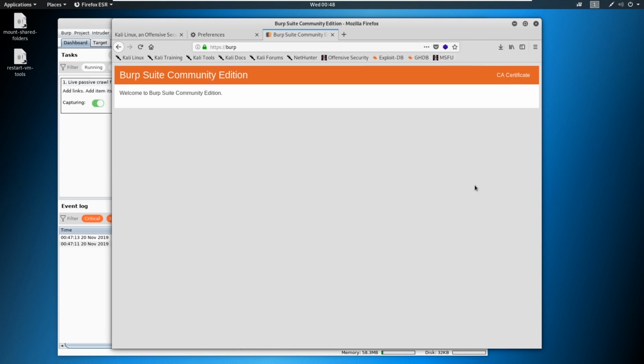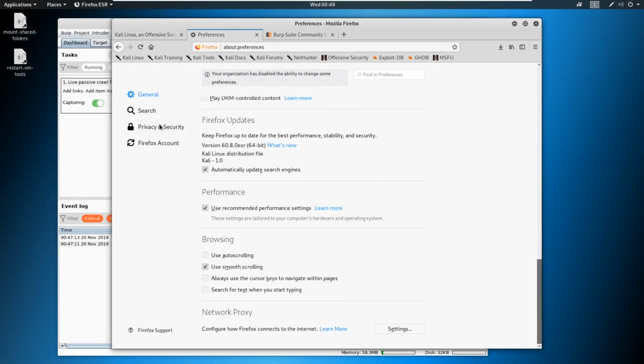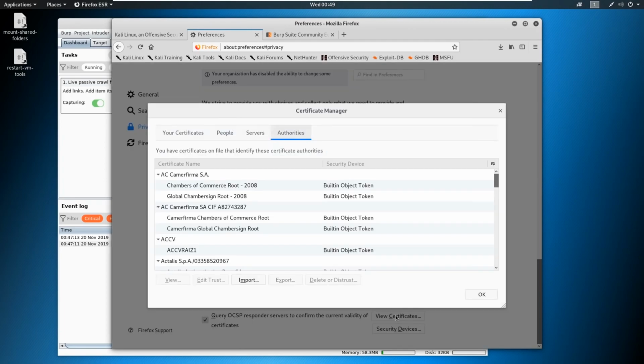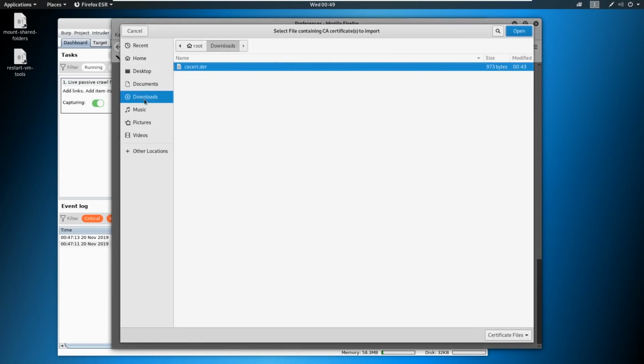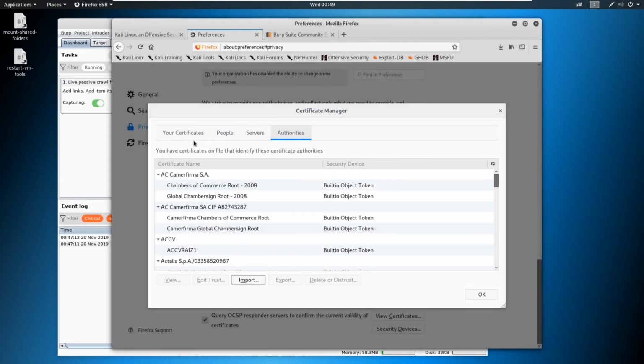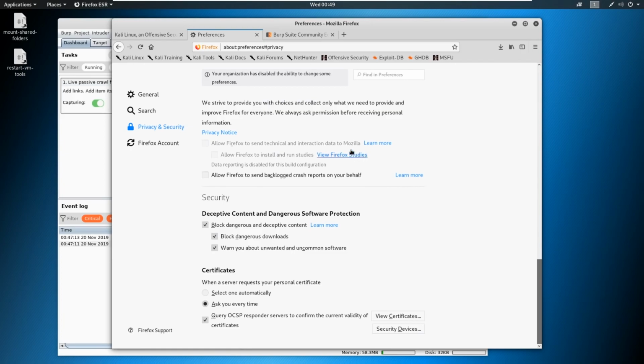So once we have that saved, we're going to go back into preferences. And we're going to go to privacy and security over on the left hand side. We're going to scroll all the way down to the bottom, and there is a view certificates button down here. And then we're going to hit import. Your downloads folder should automatically be selected. If not, select downloads and then select the cacert.der, hit open. It's already installed for me, but you will have two check boxes. Check both of those boxes and select OK, and then it should now be imported for you.